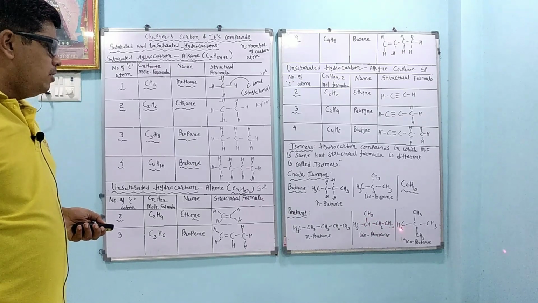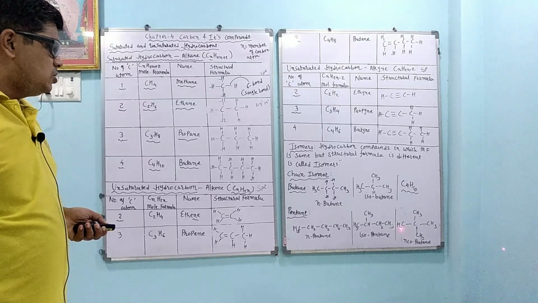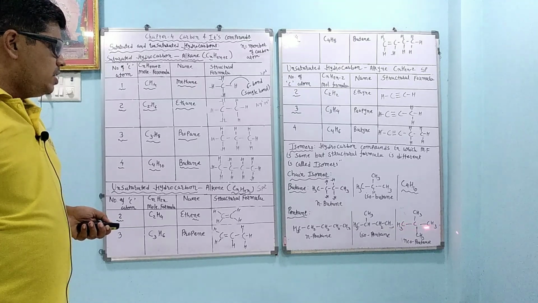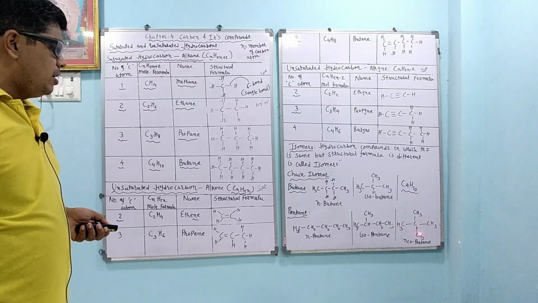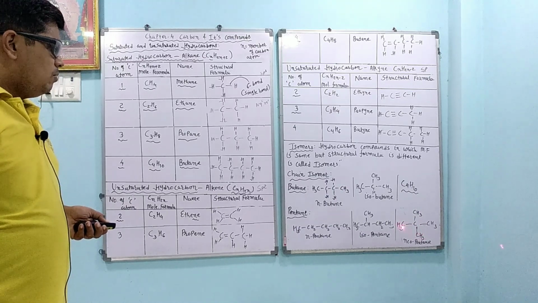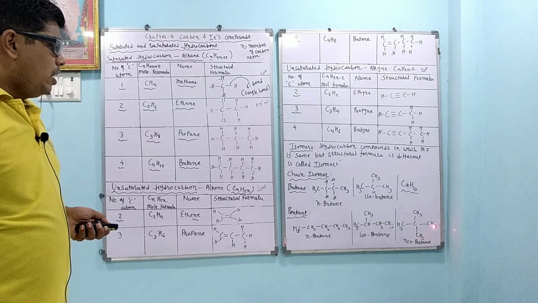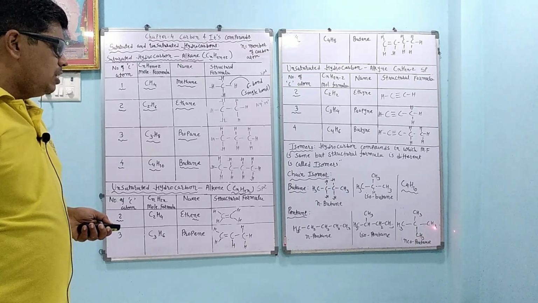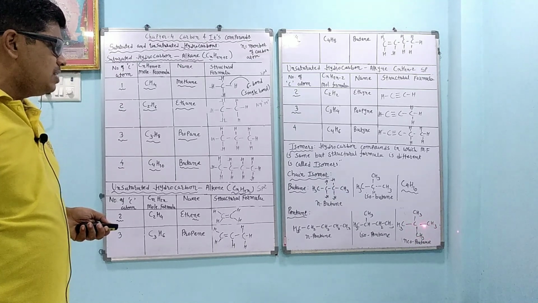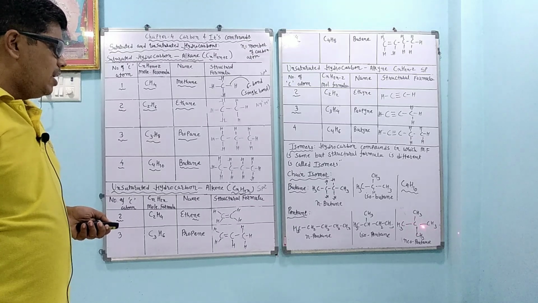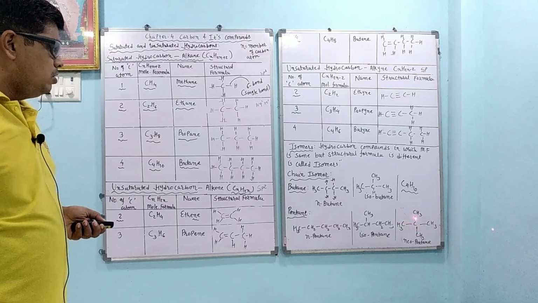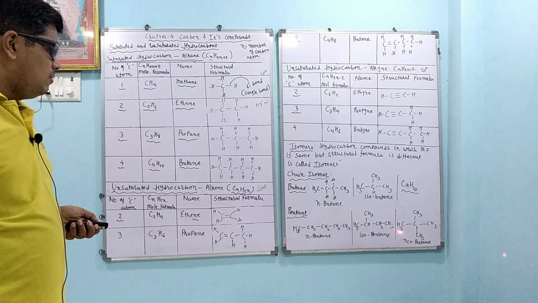And if we make two branches, one branch up and the other branch down, then here we are writing CH3, here CH3, here CH3, and the last carbon also we are writing CH3. For the central carbon, all the valencies are used up, so we are not writing H here. Now we count the carbon atoms 1, 2, 3, 4, 5, C5.